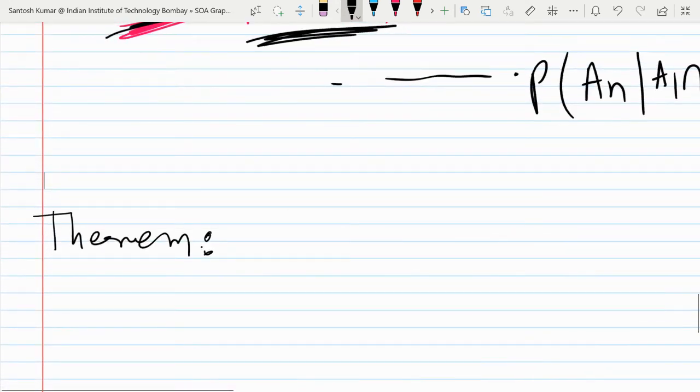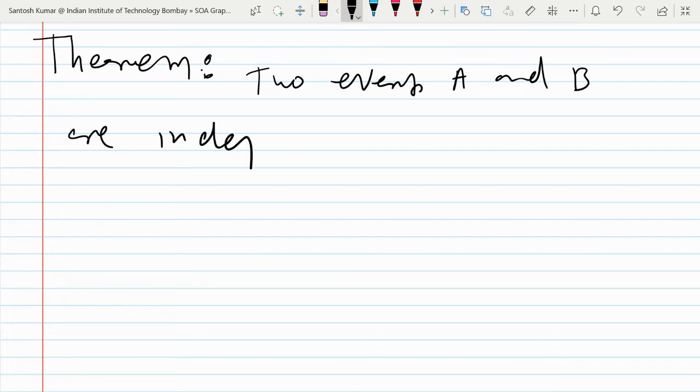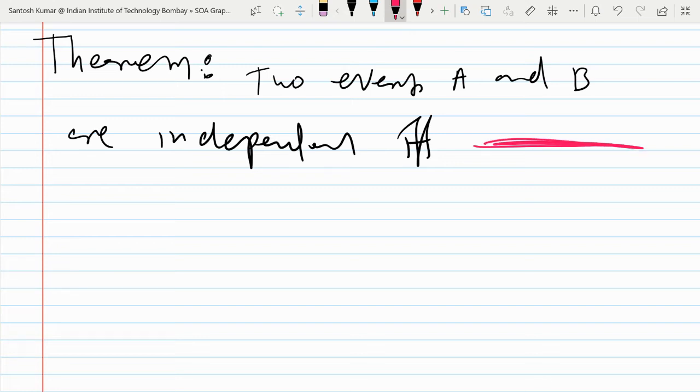First thing I would ask you: we had a result that two events A and B are independent if and only if, so what was the condition? Anyone please tell me. I'm asking for the result, not the definition. You may tell anything. What do you understand by independence of A and B? Tell me, what should I write next?